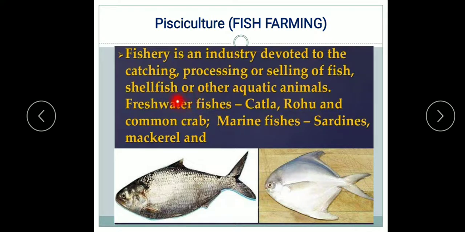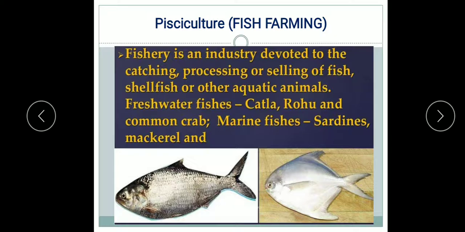Different fishes, like shellfishes or other aquatic animals. Fishes are both freshwater and marine. Freshwater fishes are katla, rohu and common carp, and marine fishes are sardines, mackerels, pomfrets, tuna, and many more. And what are the shellfishes? Shellfishes are like prawn, mollusk and echinoderms.